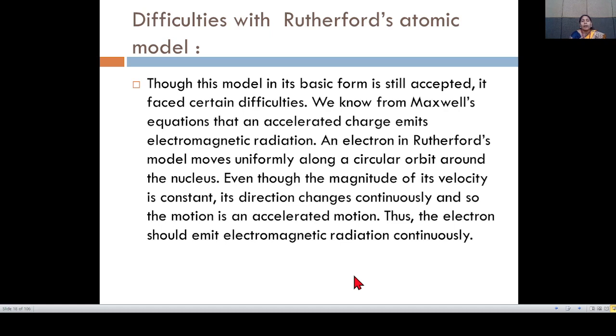Even though the magnitude of its velocity is constant, its direction changes continuously, and so the motion is an accelerated motion. Thus, the electron should emit electromagnetic radiation continuously.